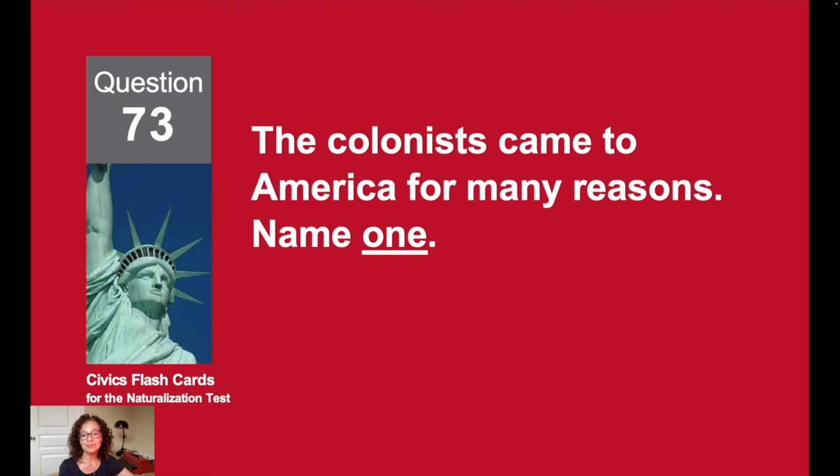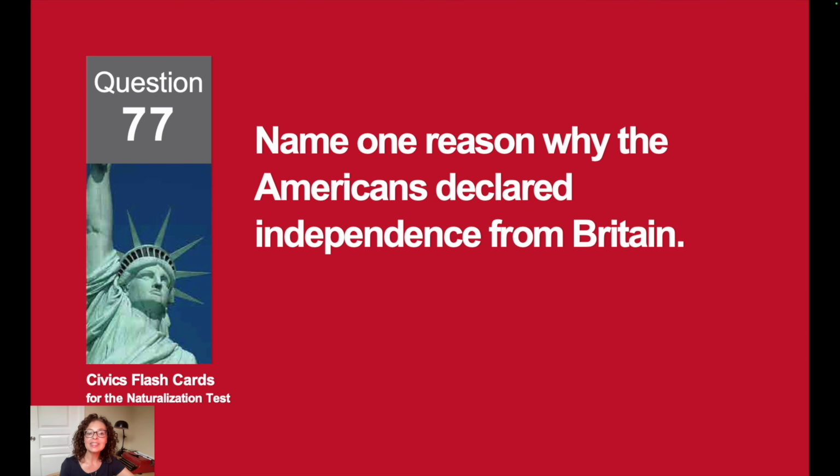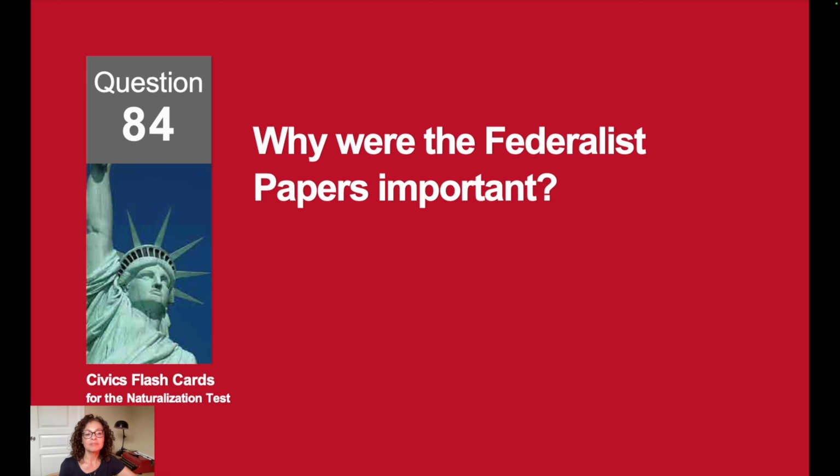What group of people was taken and sold as slaves? Africans. The colonists came to America for many reasons. Name one. For freedom. Name one reason why the Americans declared independence from Britain. High taxes. Why were the Federalist Papers important?